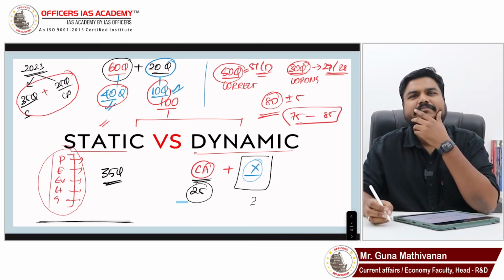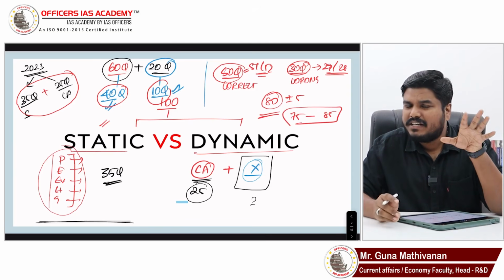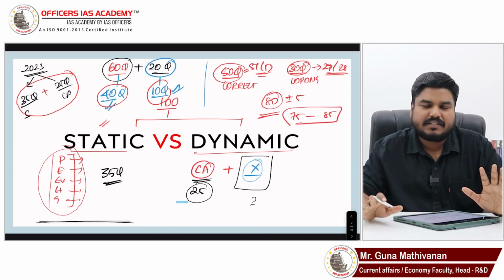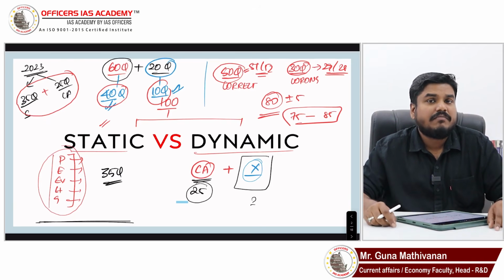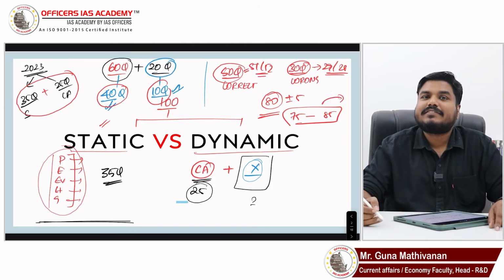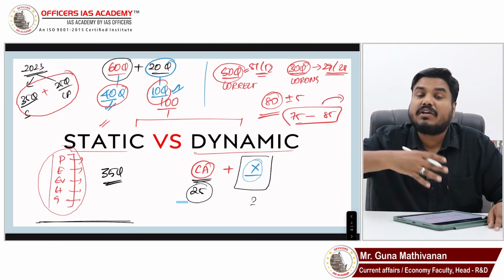75 to 85. Someone who is getting 75 to 85, that student has prepared. Definitely, that student has prepared. It is not easy to get that score. But however, we have to cross this. We have to cross 90 plus. We have to cross 100 plus.